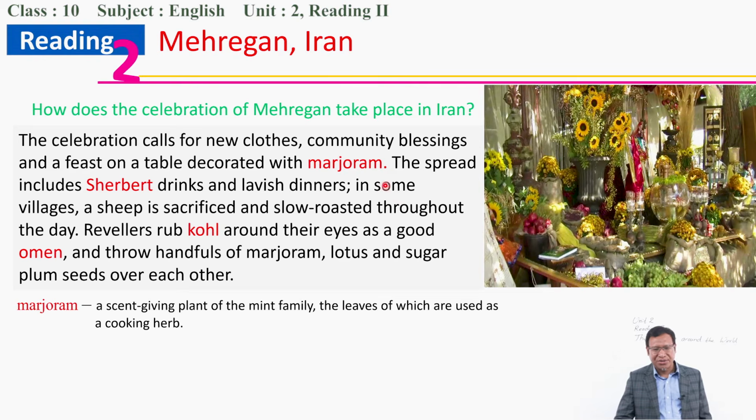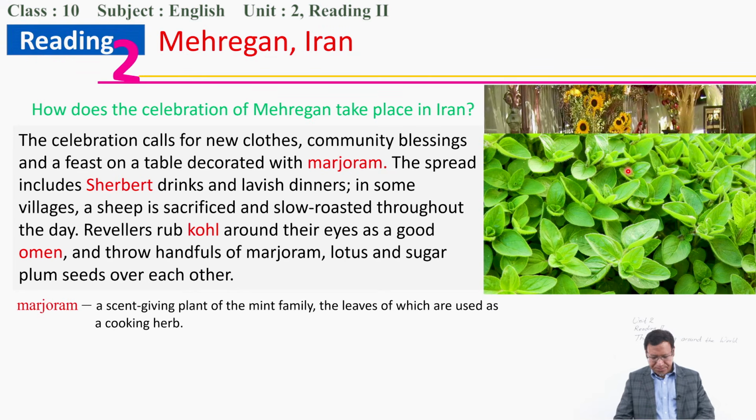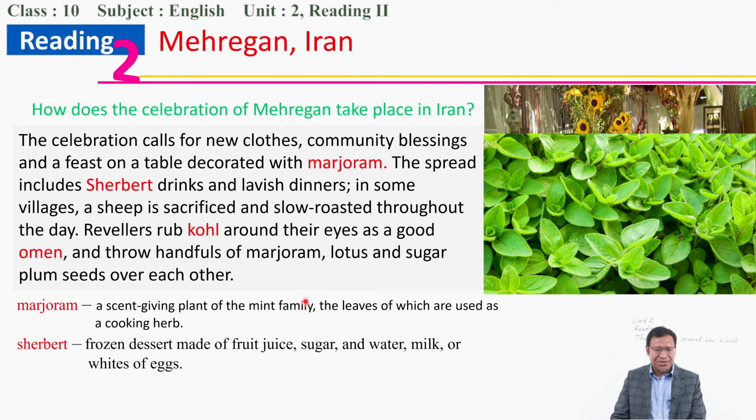So tables are decorated with this kind of thing. The spread includes sharbat drinks. Sharbat drinks are the drinks; this is the marjoram. This is the picture of marjoram. And the sharbat is the fruit dessert, made of fruit, sugar, water, milk, etc. These are thrown over the table. Sometimes a sheep is sacrificed.